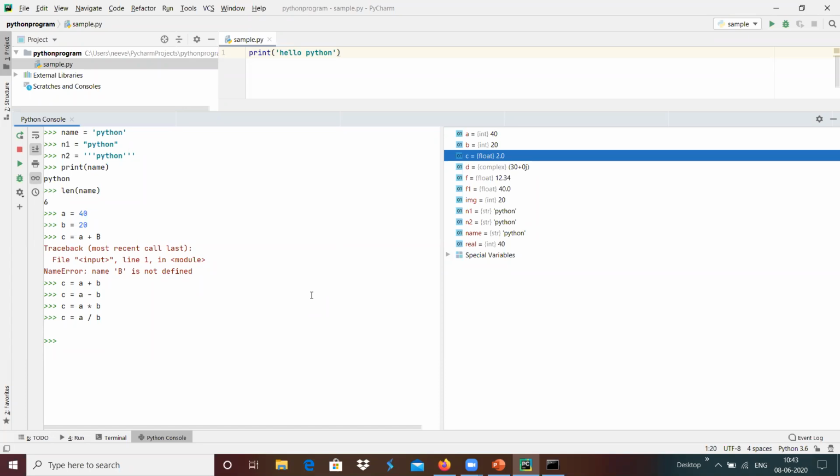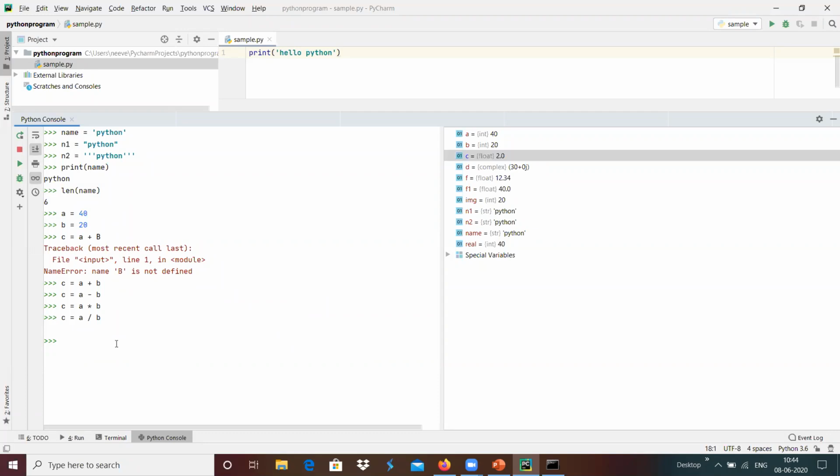For example, in C programming, if you are dividing the integer 7 by 2, then we will get only 3 as another integer. Here in Python programming, whenever you are dividing an integer by another integer, the result will be a float variable.